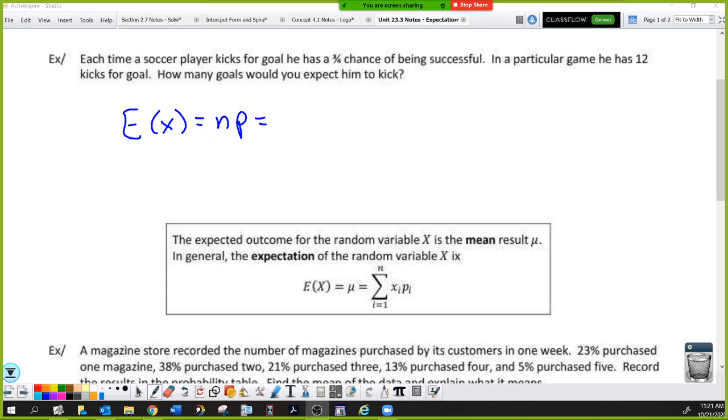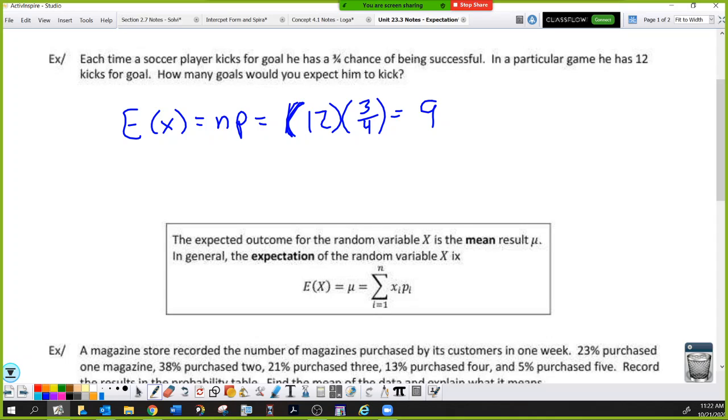Okay, so n times p, where n is the number of trials, and p is the probability it occurs, 3/4. And then you just go, okay, 12 times 3/4. That's 9. So you would expect him to get 9 goals. That seems really easy, right? So what am I worried about?